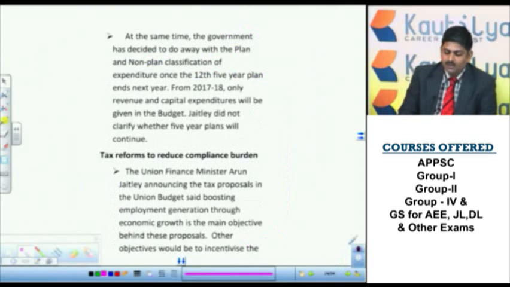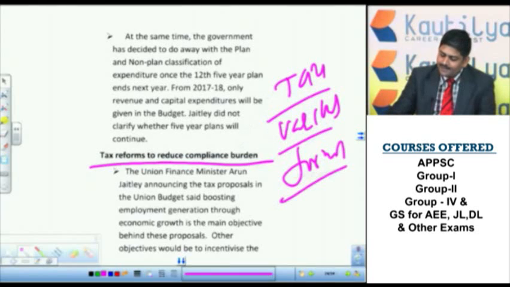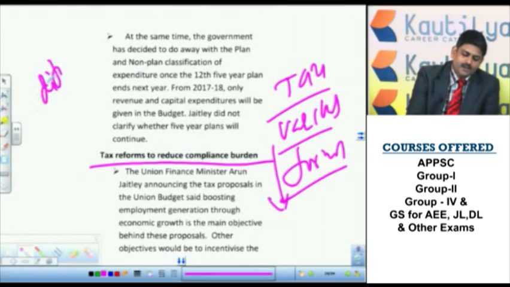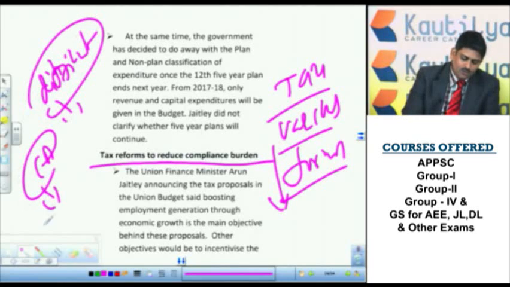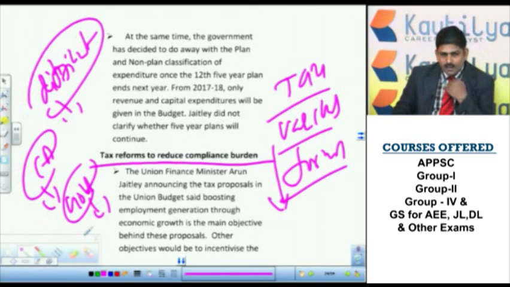Now, if we move to the tax reforms to reduce compliance burden, in simple terms, in order to pay the tax we need to fill various forms, and paying the tax has become itself a difficult procedure. It's difficult because we need the assistance of a CA, then we have to go to the government and various departments, all these issues. Actually we are paying the amount, still we are taking the burden.